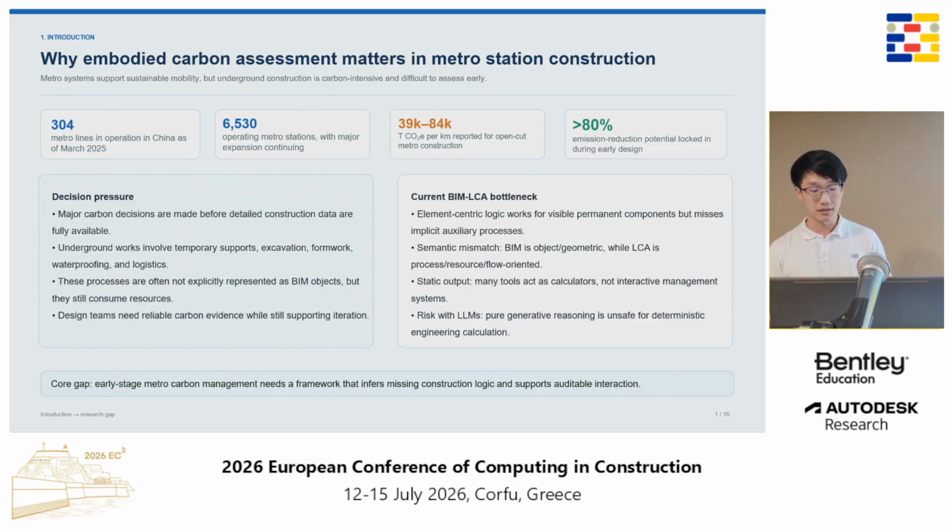Another important point is timing. Many carbon-related design decisions are made in the early design stage, but at that stage, detailed construction data is often not complete. Current BIM-LCA methods have two main problems. First, they are usually element-centric. They work well for visible and permanent BIM elements, such as walls, structural walls, slabs, and columns. But they often miss implicit processes such as earthwork, formwork, temporary structures, and logistics.